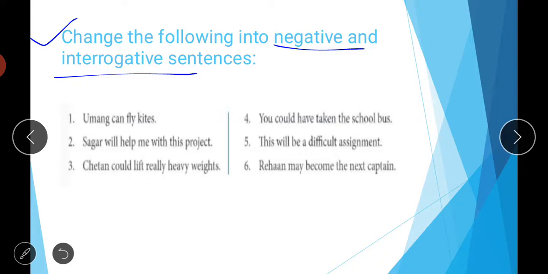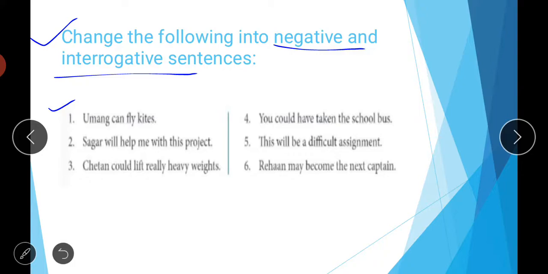So for example, the first one: a monk can fly kites. If you want to make a negative sentence from it, you can simply say a monk cannot fly kites. And if you want to make a question or interrogative sentence, question and interrogative are one and the same thing, you can simply use the word can before the subject. Here the subject is a monk, so you can write can a monk fly kites? At the end you put a question mark and it will be an interrogative sentence.